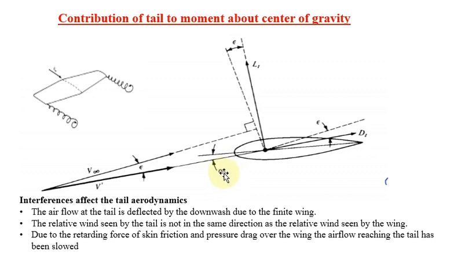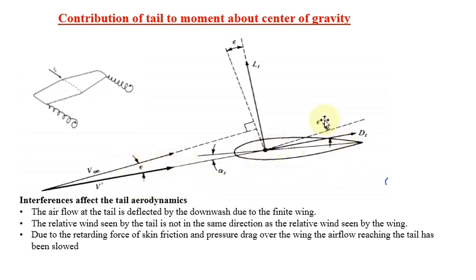The same way, considering only the tail portion, the lift value and the drag value, L_T and D_T, are perpendicular and parallel to the local free stream velocity V dash, which is deviated by the angle epsilon, the downwash angle.